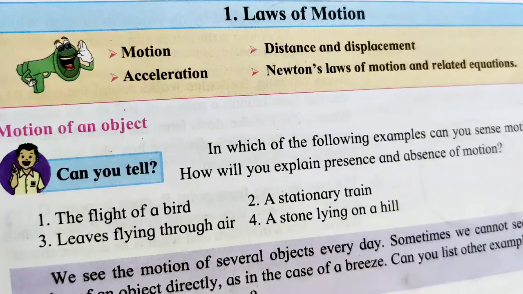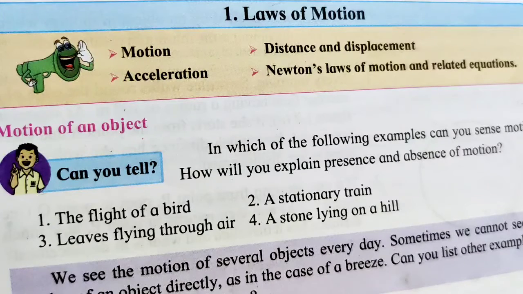Now what is displacement? Displacement is the shortest distance, or the minimum distance, between the initial point and the final point. In distance, no direction is involved. In displacement, direction is there. It is important, we have to consider the direction also. So that is the difference between distance and displacement.